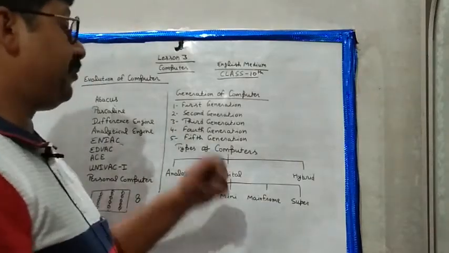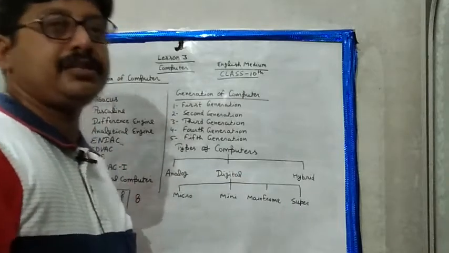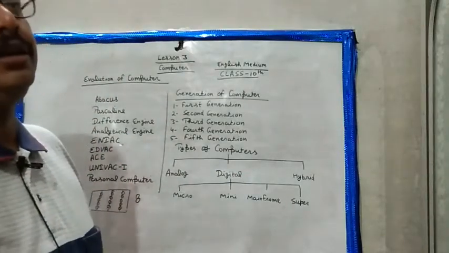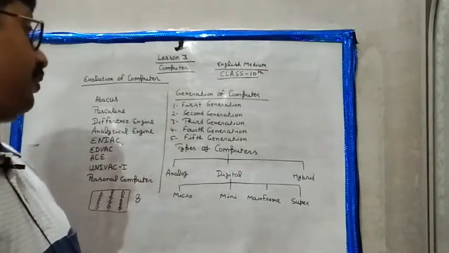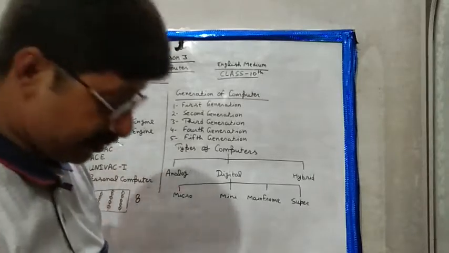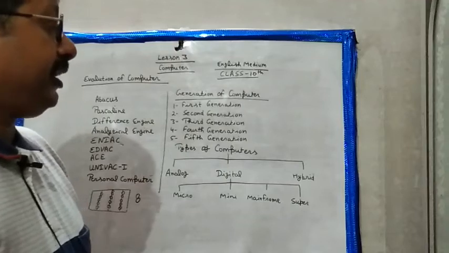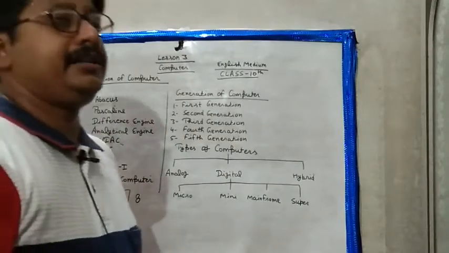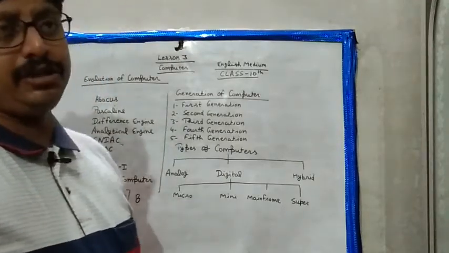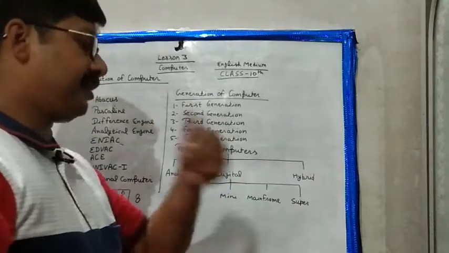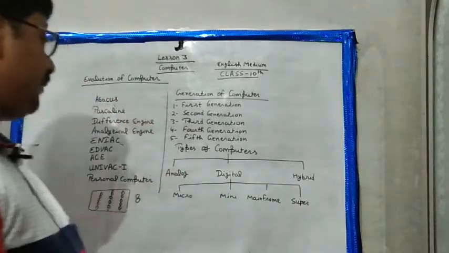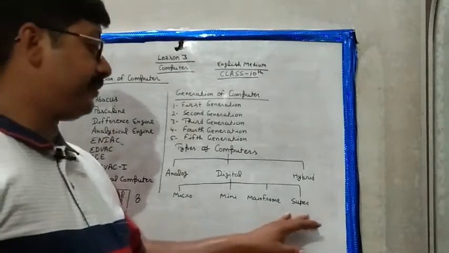Okay, digital computers are the nowadays type of computer, like PC, mainframe, mini, supercomputer. These are known as digital computers. A hybrid computer is used for things used by doctors, like the MRI machine, which is a type of hybrid computer. Okay, digital computers are of four types: micro, mini, mainframe and super.